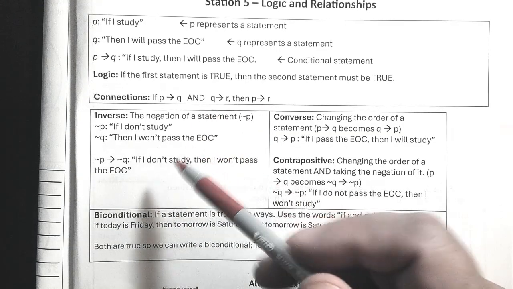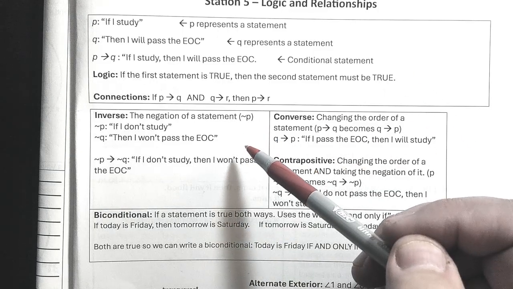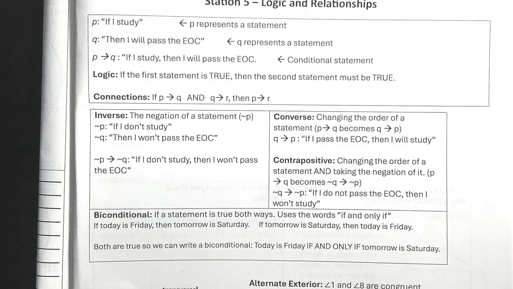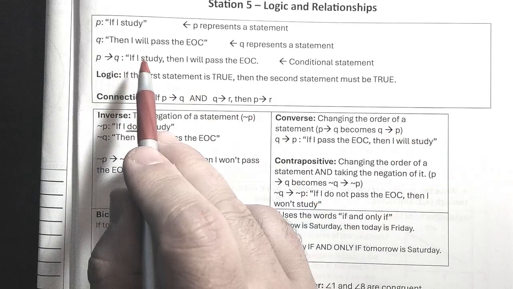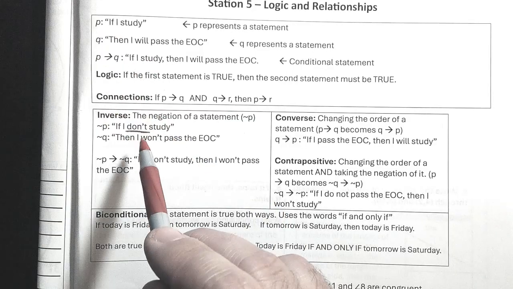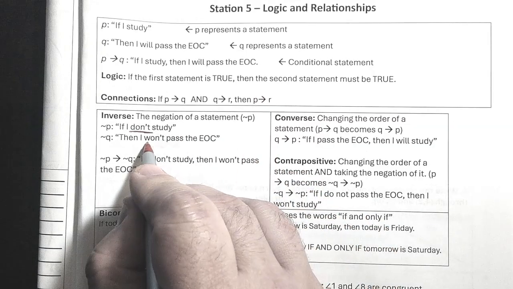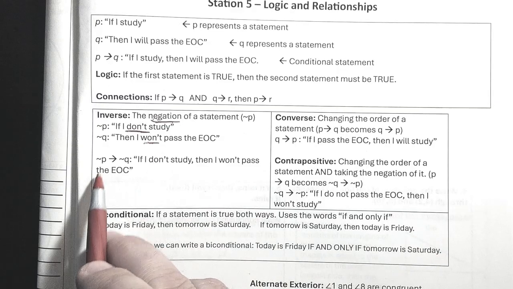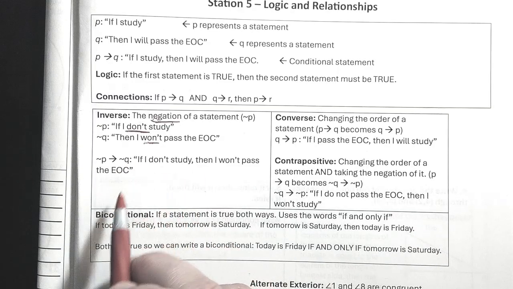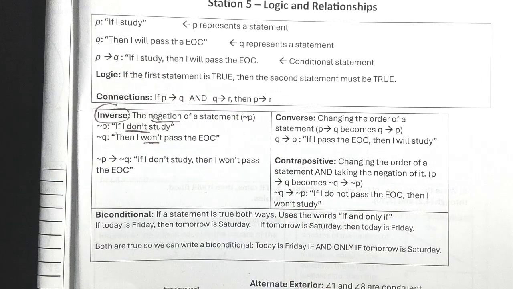All right, so I'm going to talk about the inverse. The inverse is the negation of both statements. So it's not P, not Q. So if I don't study, see, I negated it up here: it was, if I study, now don't study, so that's the not, then I won't pass, and see, it was will pass, so that's where you negate. So if not P, not Q: if I don't study, then I won't pass the EOC, and of course that is the inverse. And I'm going to write this again at the end just because that's how I roll.